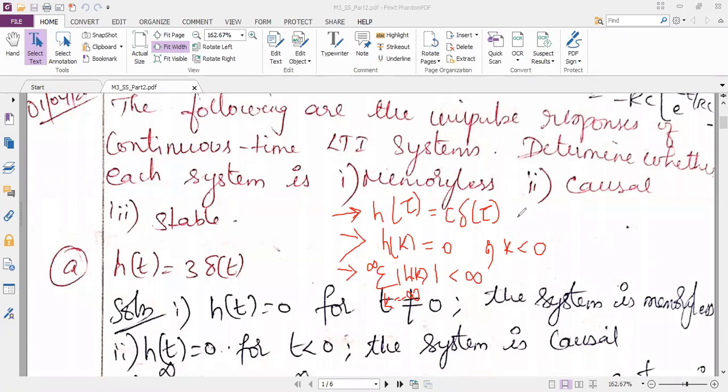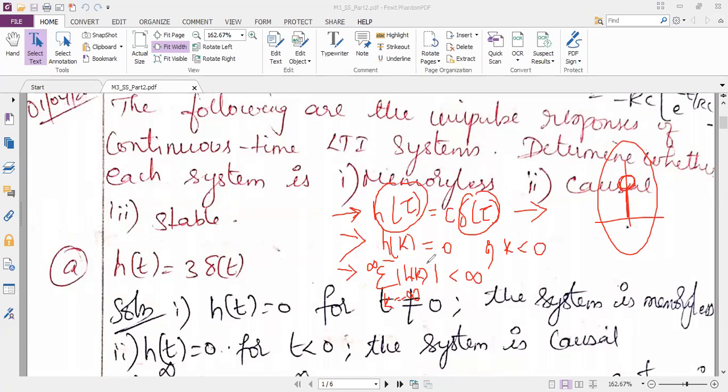According to the first property, memoryless property, as per the formula, I'll be having the output only at tau is equal to 0. That means if I draw the diagram like this, I'll be having the sample only at the origin. Remaining places, I will not get anything. If I get this way, then I can say the system is memoryless.